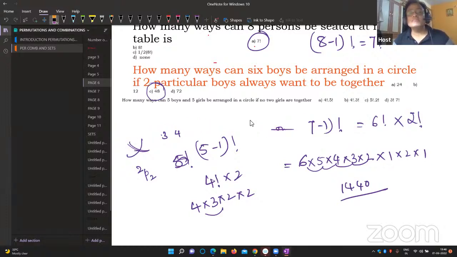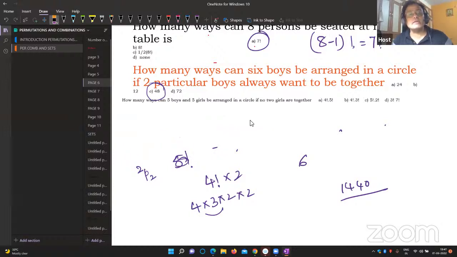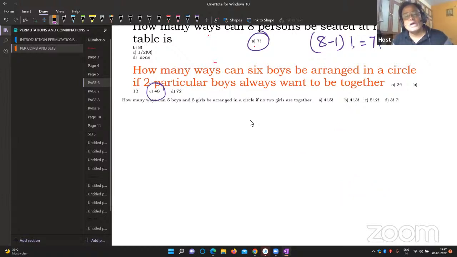Just listen carefully. Now, once again, sorry, I thought it was 7, not 7. It's totally 6. In that, 2 boys are always together, which means the total will become 5. 5 boys in the circle, 5 minus 1 factorial, 4 factorial. Inside the box, 2 boys can be arranged in 2 factorial. Okay. Again, one more last question now.